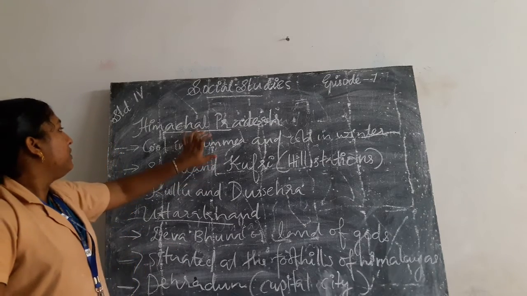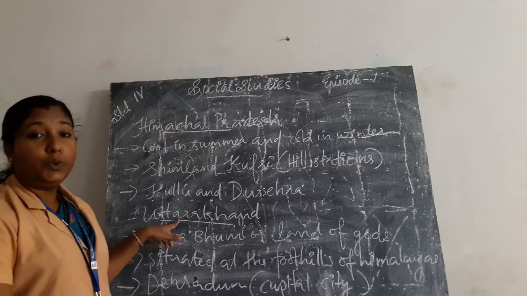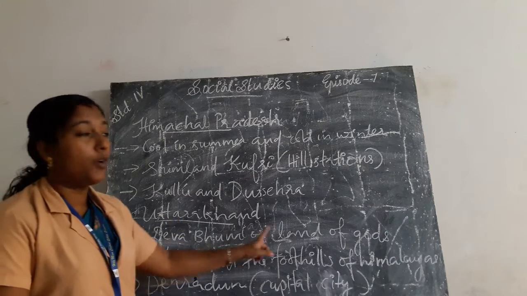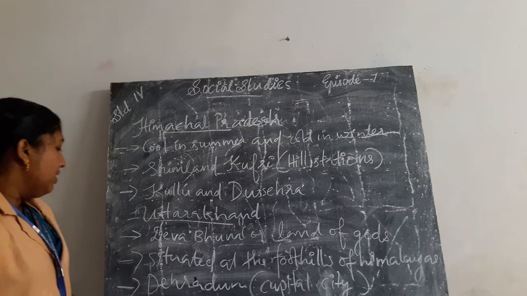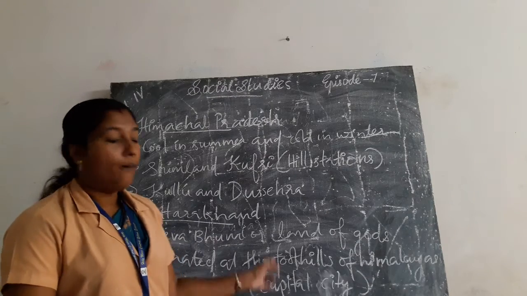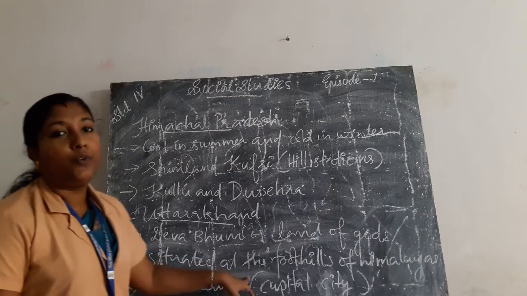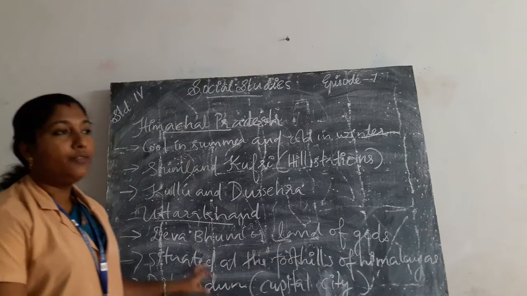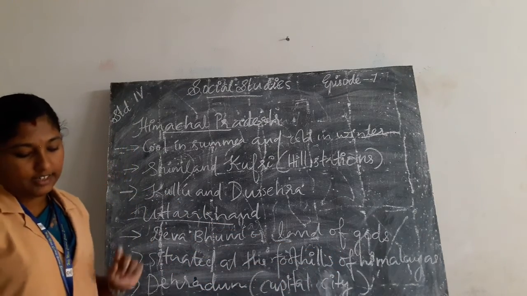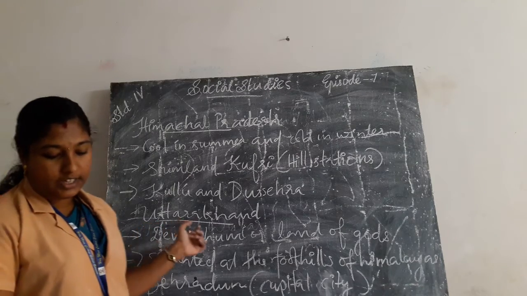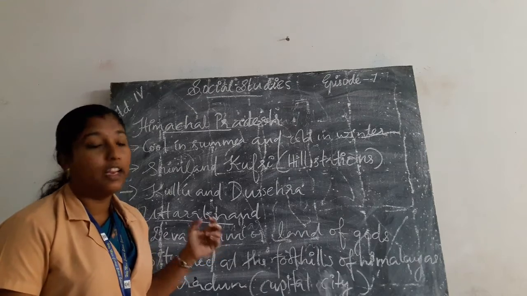Okay. Then once again about Uttarakhand. Uttarakhand is also known as Devabhoomi or land of gods. Dehradun is the capital city of Uttarakhand. Uttarakhand is situated at the foothills of the Himalayas. Uttarakhand includes Garhwal and Kumaon hill regions.